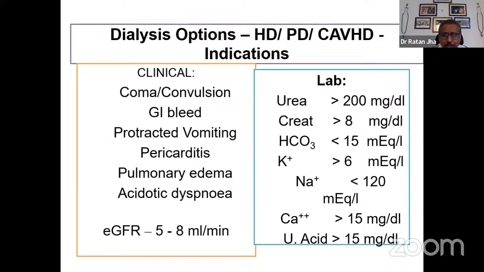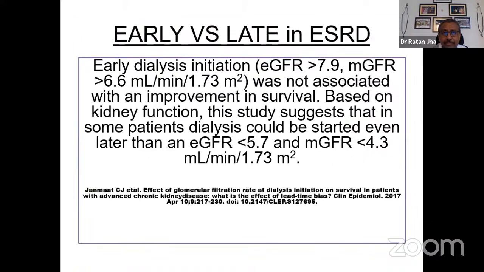So these lab reports, in conjunction with the clinical signs and the calculated GFR, will be a way to decide whether the person needs dialysis or not. Most of the time, they go hand in hand. In case there's a discrepancy, clinical judgment is required to decide if the patient is going to benefit from dialysis. Dialysis options are hemodialysis, peritoneal dialysis, and continuous arteriovenous hemodialysis, which is called CRRT therapy, which may be offered in a situation of hemodialysis where the person is hemodynamically unstable.